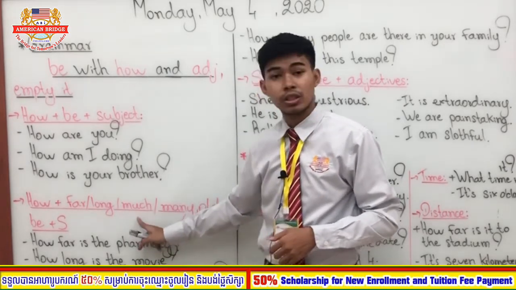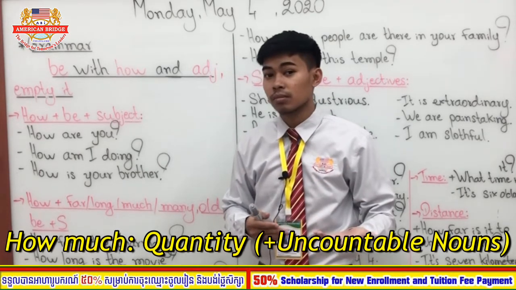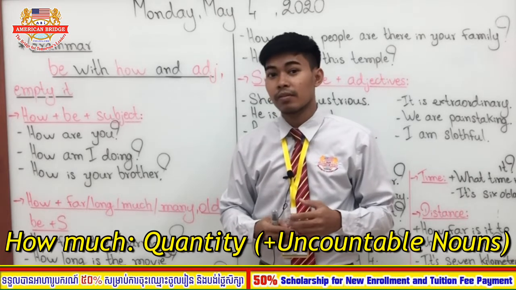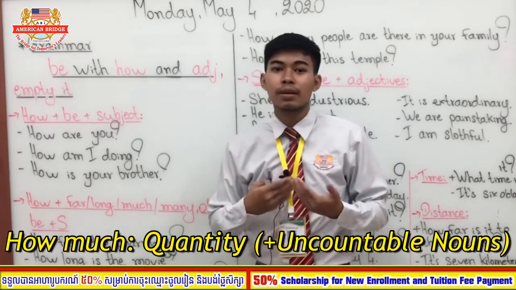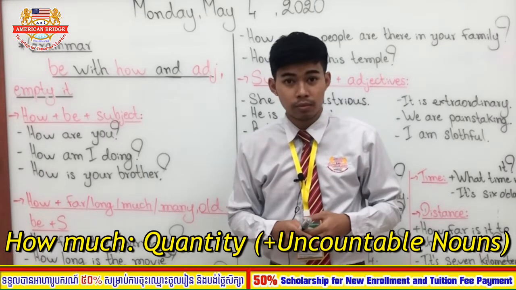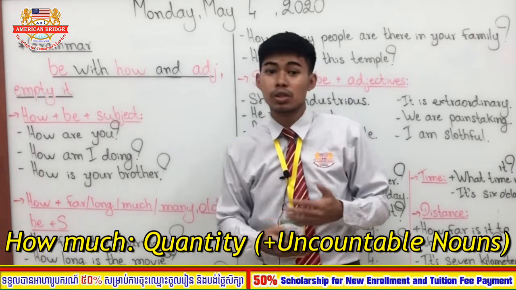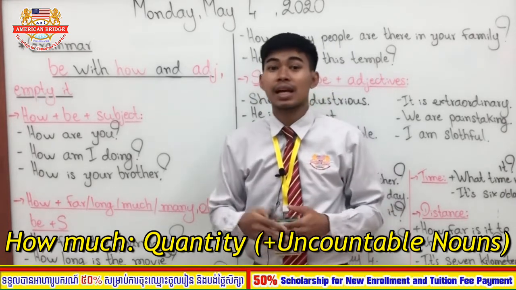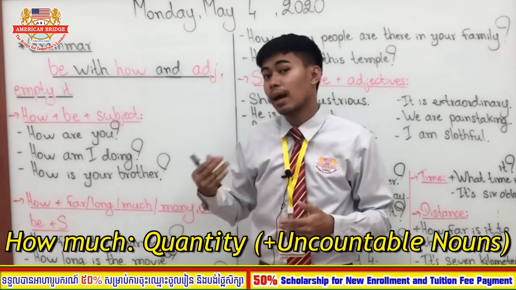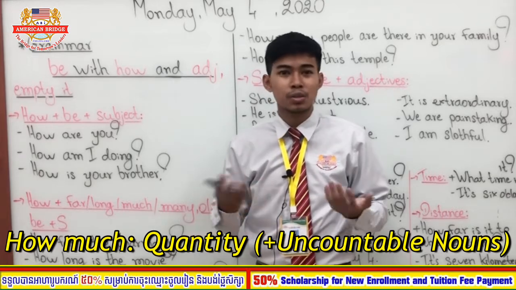And then how much? So when I say how much is it? Okay, how much is it? So you ask about the quantity, right? But you have to remember that when you use how much, it is always followed by an uncountable noun. For example, you say, how much money do you have? How much water do you want to drink? So money and water are uncountable nouns. You cannot put a countable noun after how much. You cannot say how much people. No. How much student? No.